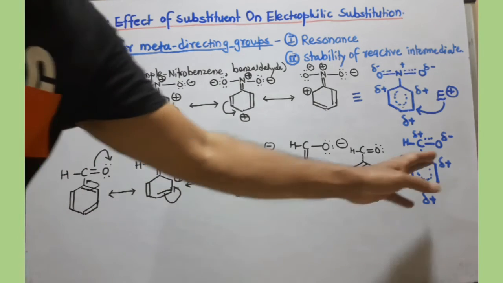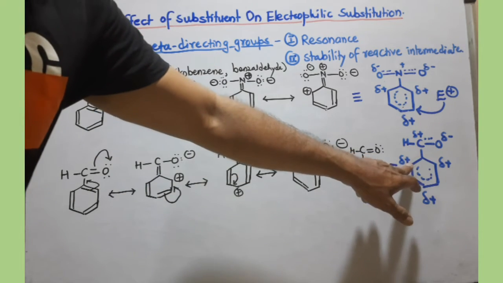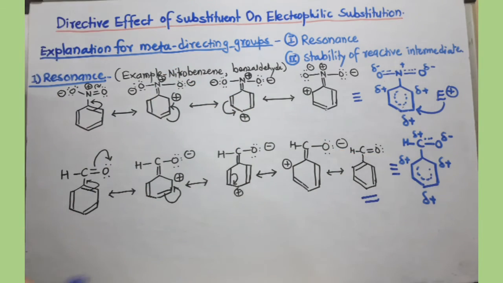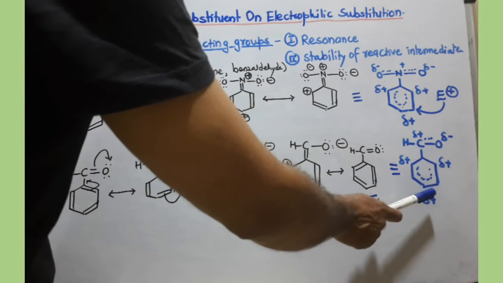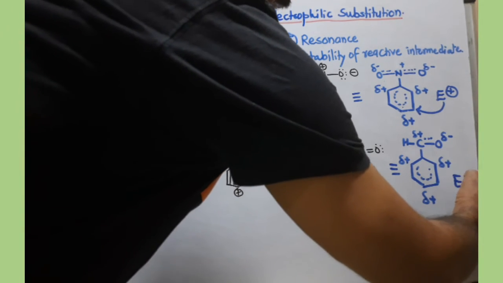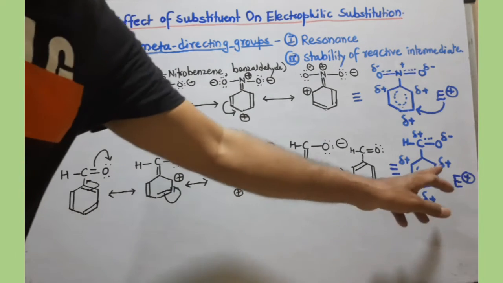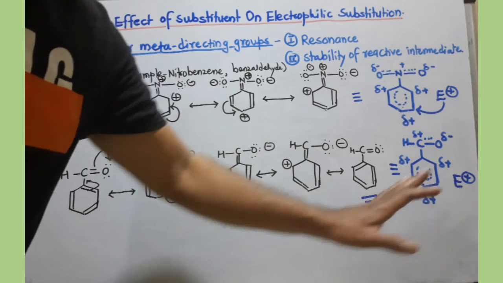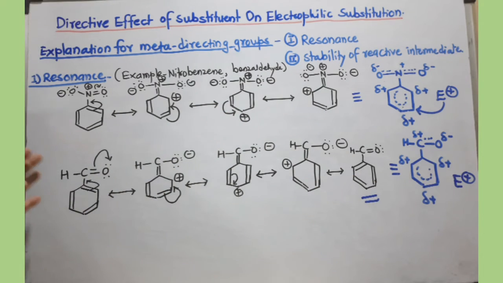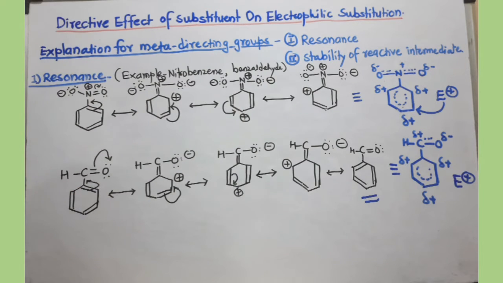Now you can draw the resonance hybrid, that means the combination of all these structures. You can easily see there is a positive charge at the ortho and para positions. So the incoming electrophile will prefer the meta position instead of the ortho and para positions because of more electron density. Hence you can provide this kind of explanation by resonance, that the incoming electrophile prefers the meta position rather than the ortho and para positions.